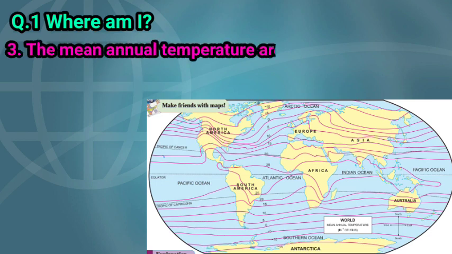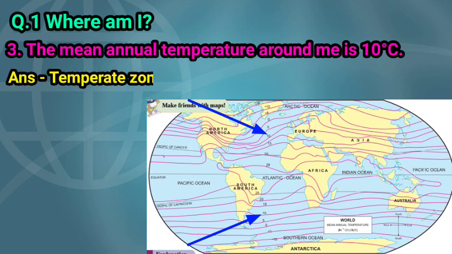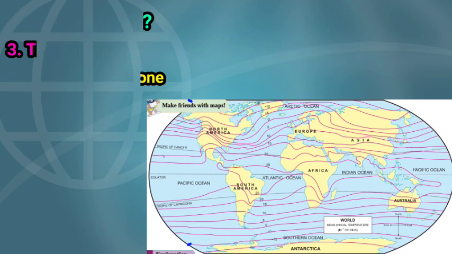Question number 3: The mean annual temperature around me is 10 degrees Celsius. Children, see in the map the isotherm 10 degrees Celsius. This isotherm line also connects the places of the same temperature, that is 10 degrees Celsius. Tell me which thermal zone this line passes through. Correct. This line passes through the temperate zone. Then the answer to this question is temperate zone.